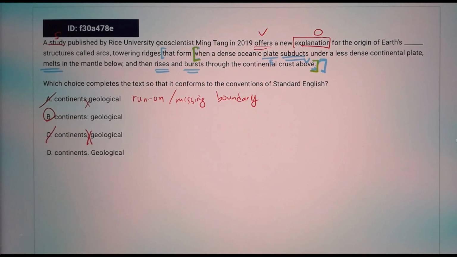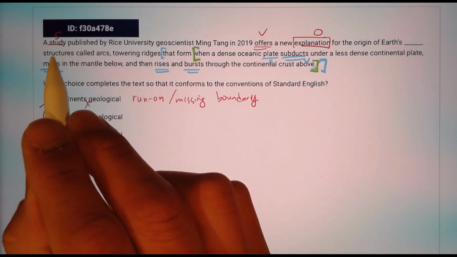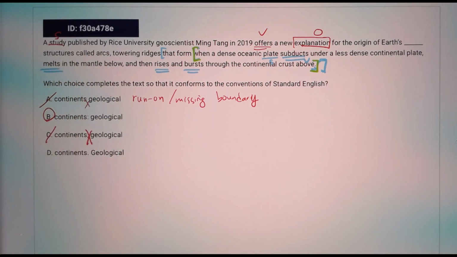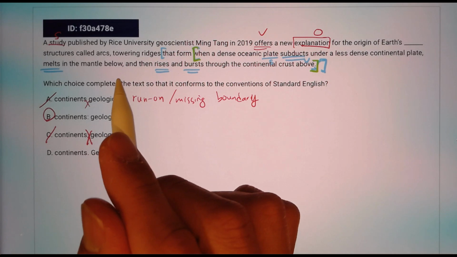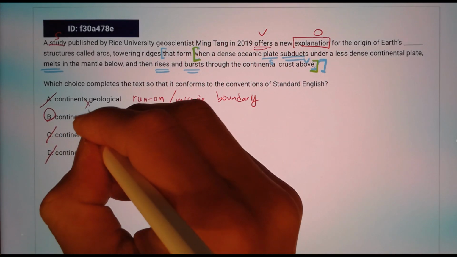So C is out. D, same reason as choice C: you can't just start a brand new sentence with geological structures called arcs. I'm not seeing any verb for arcs here. So D is out. Now choice B is good because we have a colon.